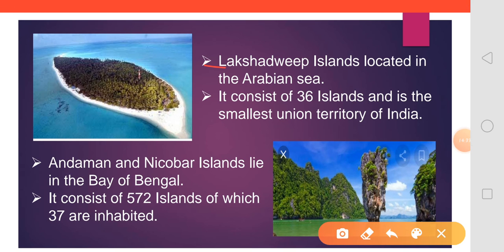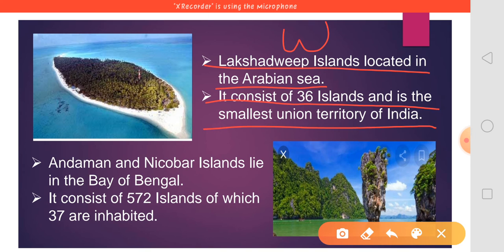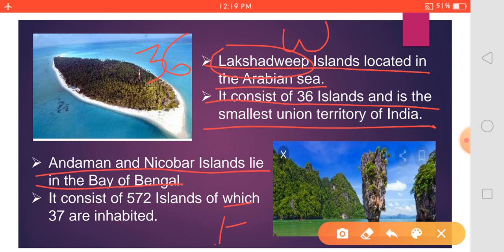Lakshadweep Island is located in the Arabian Sea in the west. It consists of 36 islands and is the smallest union territory of India. So this Lakshadweep Island is formed of 36 islands. Whereas when we come here, Andaman and Nicobar Islands lie in the Bay of Bengal in the east part.